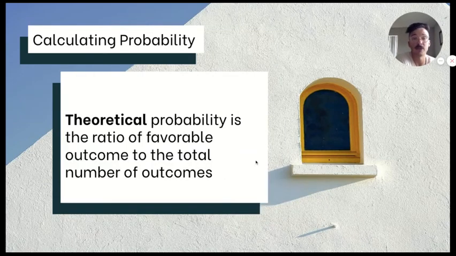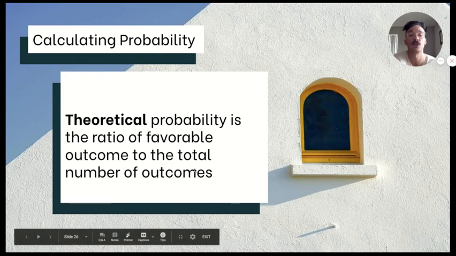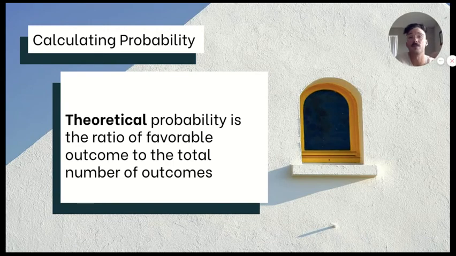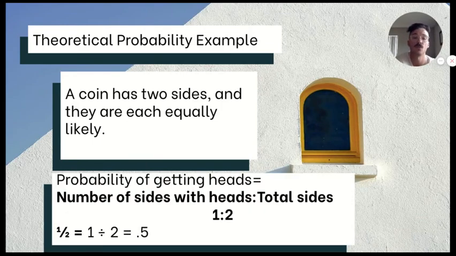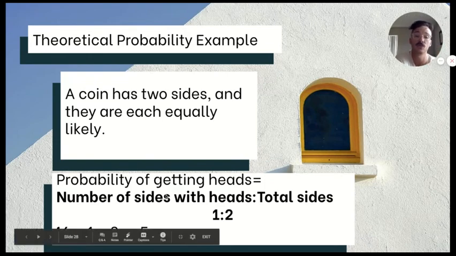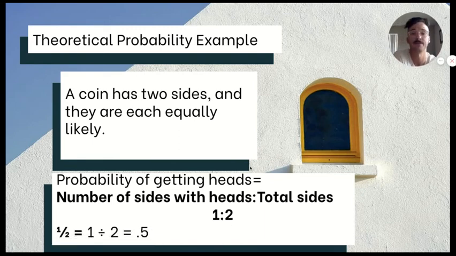Now, theoretical probability, we don't actually do an experiment. Theoretical probability is the ratio of favorable outcomes to the total number of outcomes. Sorry, I should put an S there. So this is when we're looking at the situation before we actually do an experiment, or after, but we're not doing the experiment. We're just looking at how things are set up. So a coin has two sides. They're each equally likely. This is just the normal coin rules. So if we wanted to know the theoretical probability of getting heads, it would be 1 to 2, or 1/2. 1 divided by 2 is 0.5. So here we're comparing how the coin is set up. We have 1 heads and we have 2 total sides, and that's where our theoretical probability comes from.